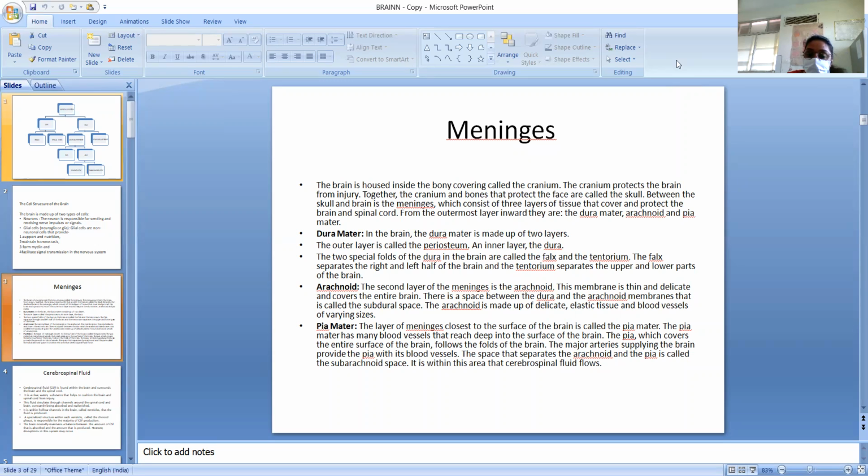Pia mater has many blood vessels that reach deep into the surface of the brain. Pia, which covers the entire surface of the brain, follows the folds of the brain. The major arteries supplying the brain provide the pia with its blood vessels. The space that separates the arachnoid and pia is called the subarachnoid space. It is within this area that cerebrospinal fluid flows. So the subarachnoid space is the space between the pia mater and the arachnoid, and this is the space where CSF flows.